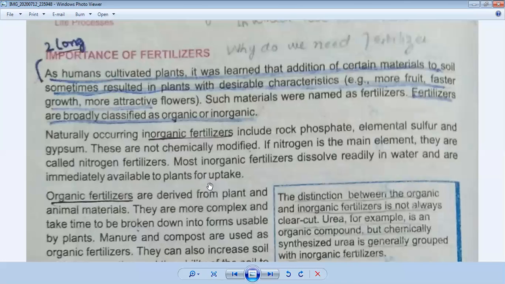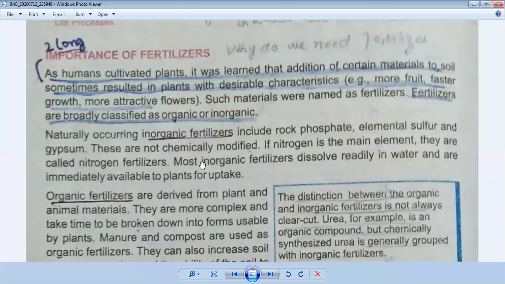So importance of nitrogen fertilizers. Okay, why are these important? So what is the importance of these fertilizers? This is the importance of nitrogen fertilizer. If nitrogen is the main element, it's a definition of nitrogen fertilizer. If nitrogen is the main element, they are called nitrogen fertilizer.